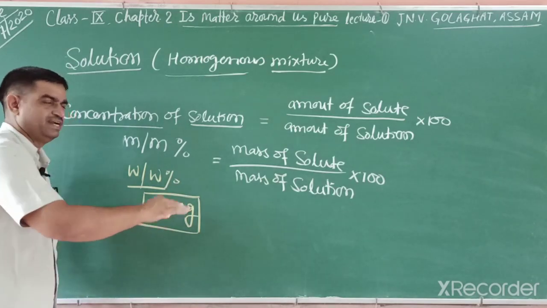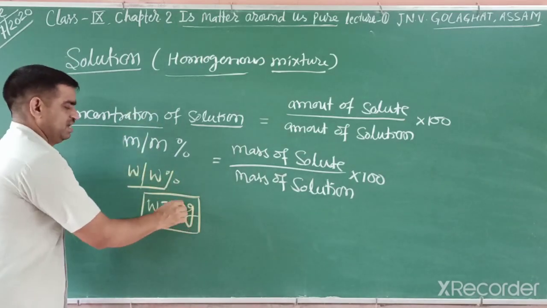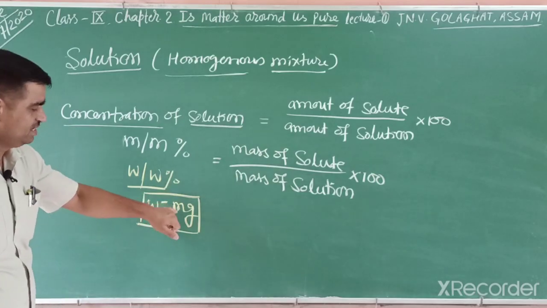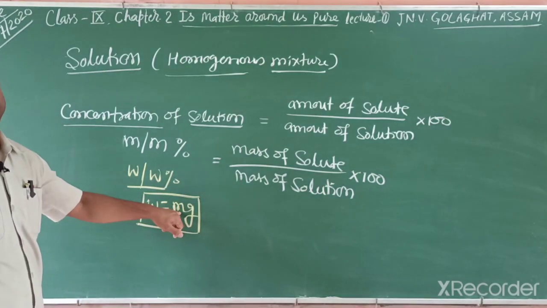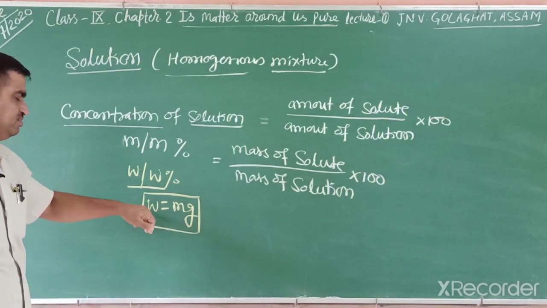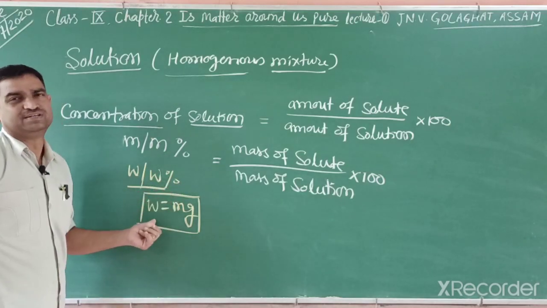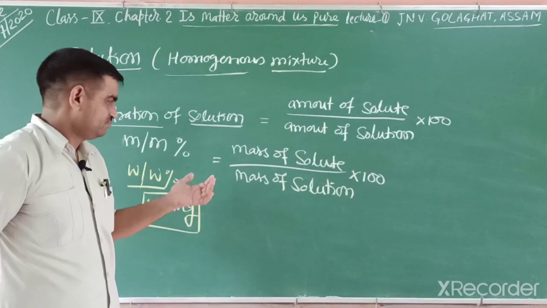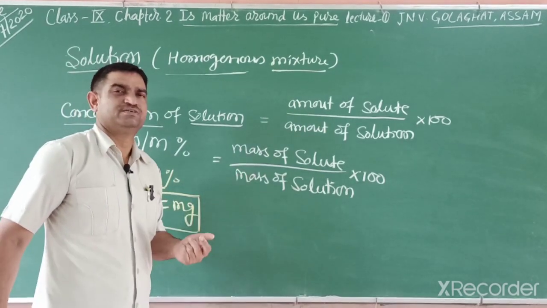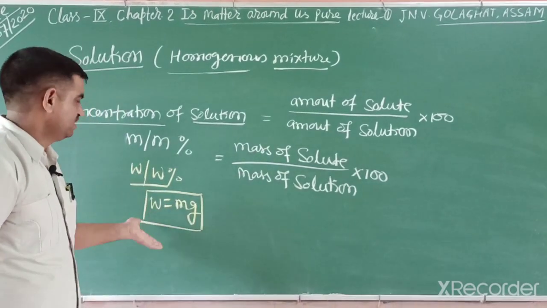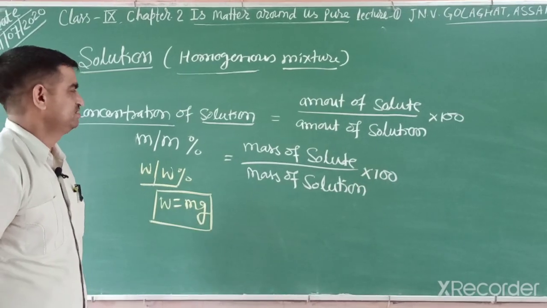Weight depends on gravity, but mass does not. We can say mass is an absolute quantity. Weight is relative: when gravity increases or decreases, weight changes. On the moon, our weight is 1/6, due to decreased gravity.